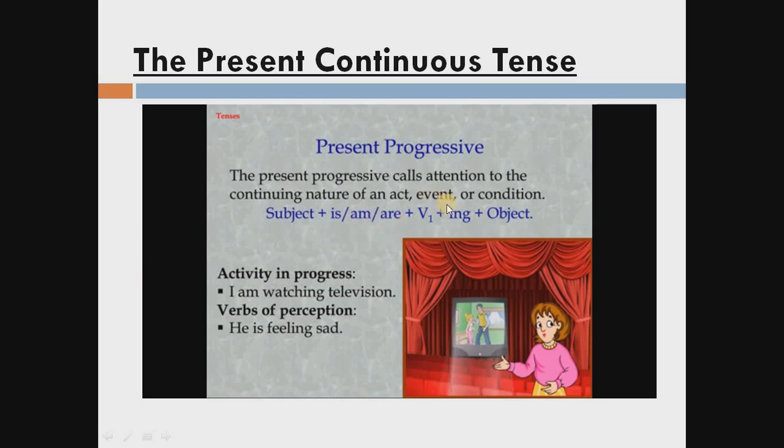Means this time I am teaching you, so this is also the present continuous tense, the activity that started in the past and will go on in the future. Or we can say that the activity that is in progress at this moment, किसी भी काम का लगातार होना, that is the present continuous tense.